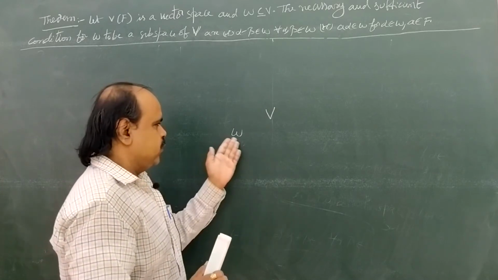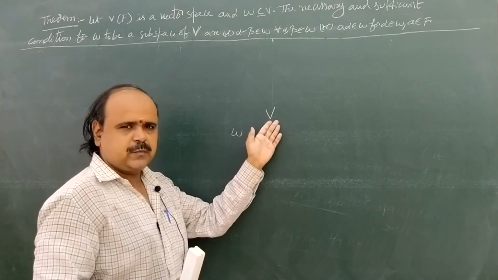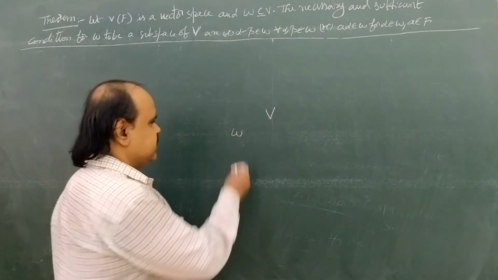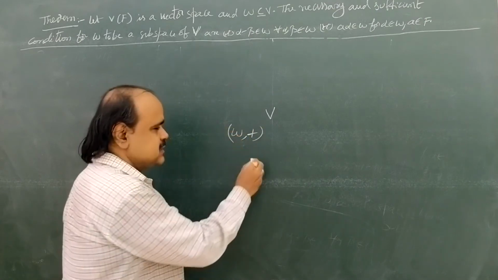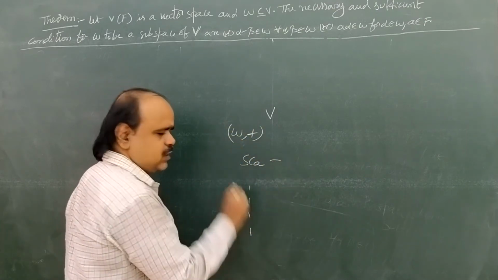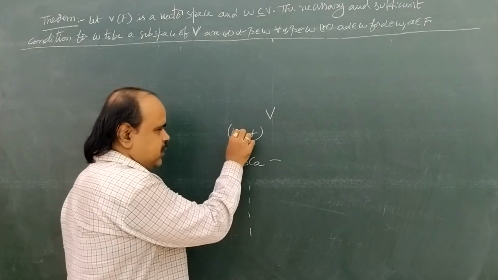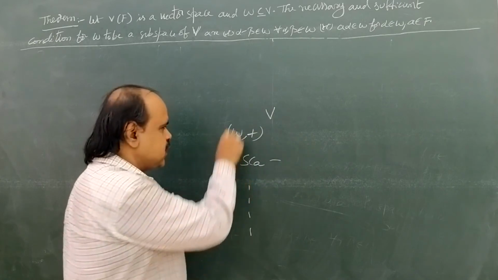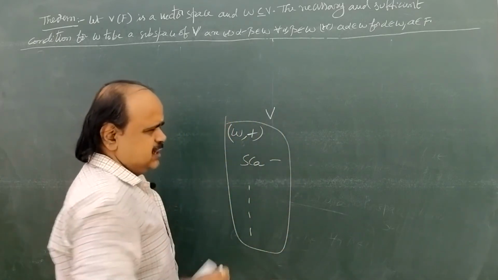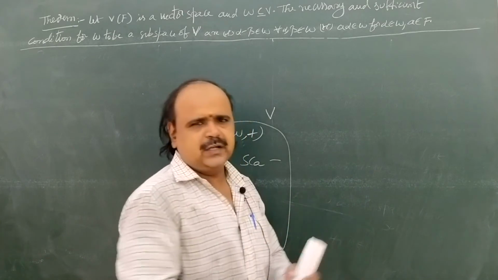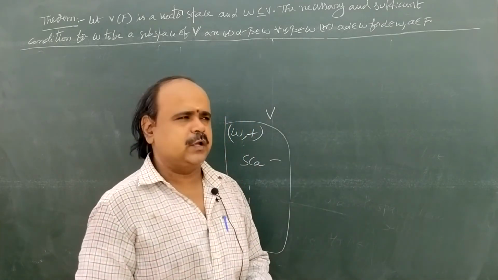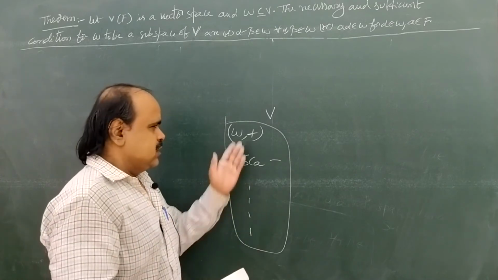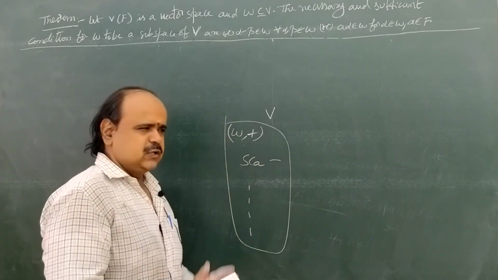For W, a non-empty subset of V, to be a vector subspace, first of all W must itself be a vector space. That means W comma plus is abelian, scalar multiplication, and the last 4 conditions. If we want to show a non-empty subset of a vector space is a subspace, we have to prove all these conditions. It becomes a big burden in some applications, very large according to the application.